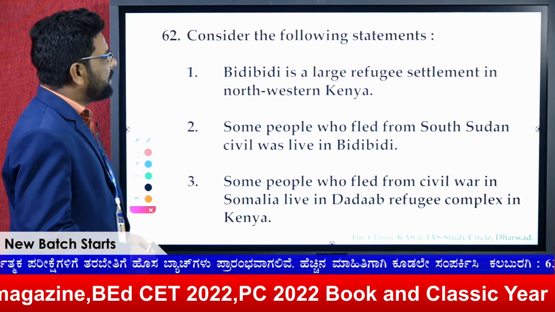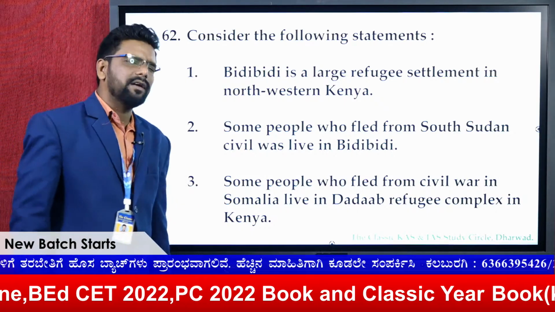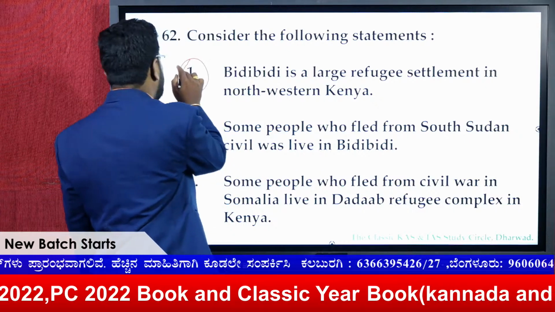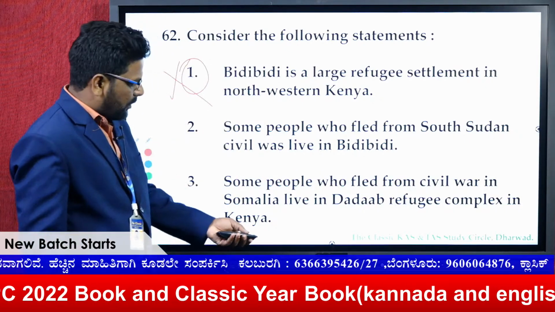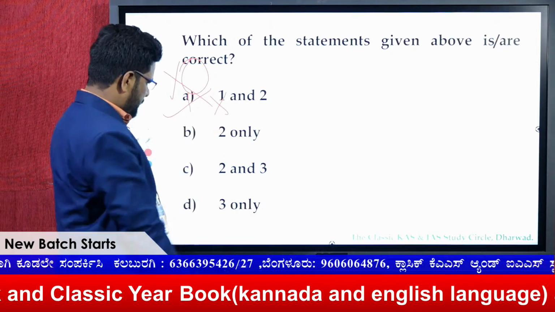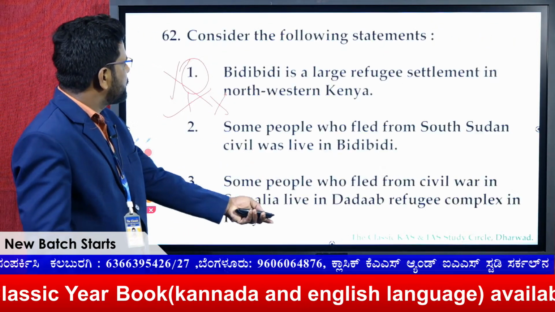Fine. Is this a large refugee settlement in northwestern Uganda, right? It's not in Kenya. So therefore statement 1 is ultimately wrong. Go with option 1. Yes, here is the 1. This cannot be. Fine, and go with the next statement.